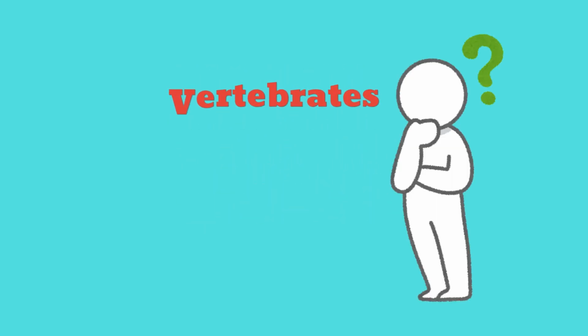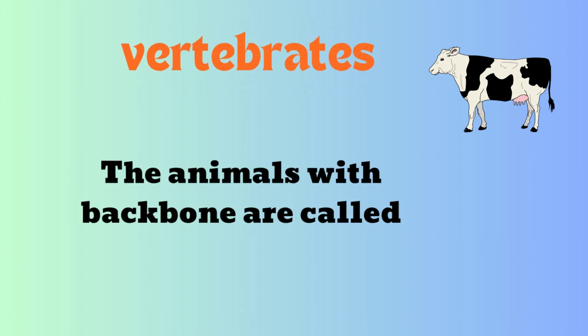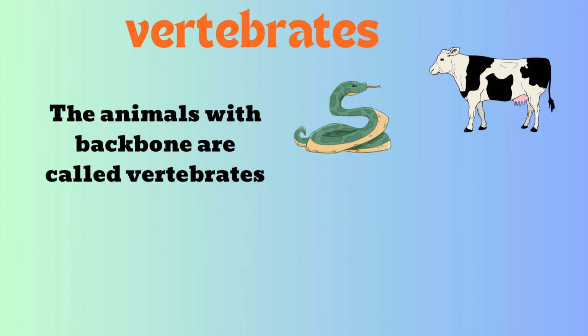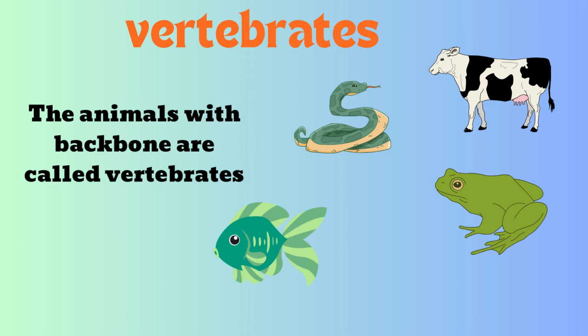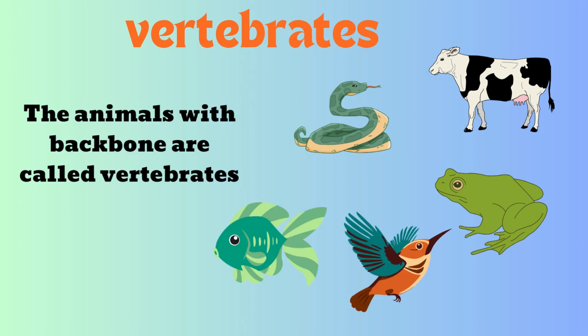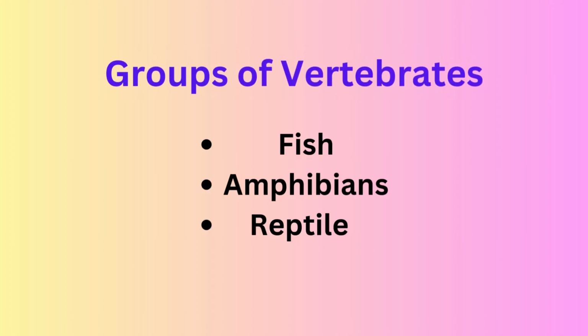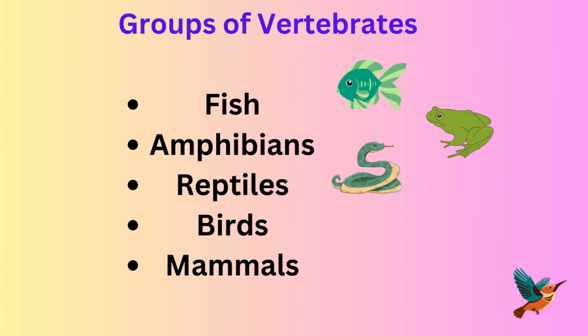What are vertebrates? The animals with the backbone are called vertebrates. That includes snake, cow, frog, fish, birds, and many more. Vertebrates are divided into 5 main groups, that is, fish, amphibians, reptiles, birds, and mammals.